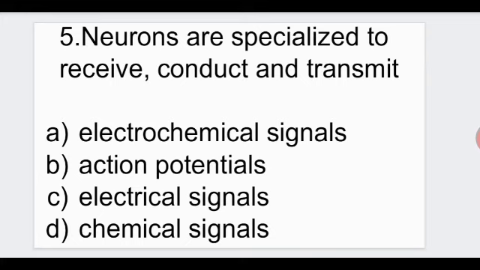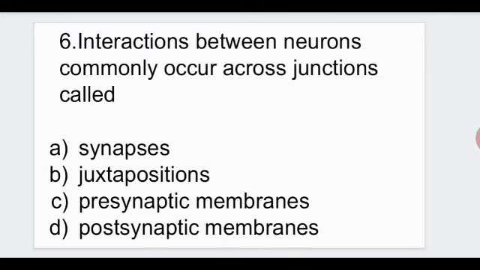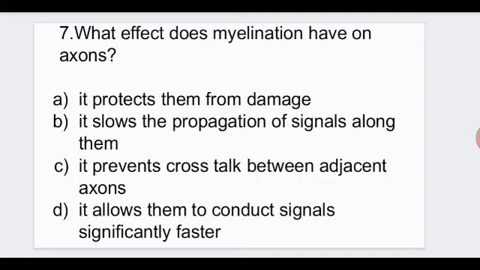Neurons are specialized to receive, conduct and transmit. What do they receive and transmit? They are electrochemical signals, impulses. Next question: interaction between neurons commonly occurs across junctions called synapses.